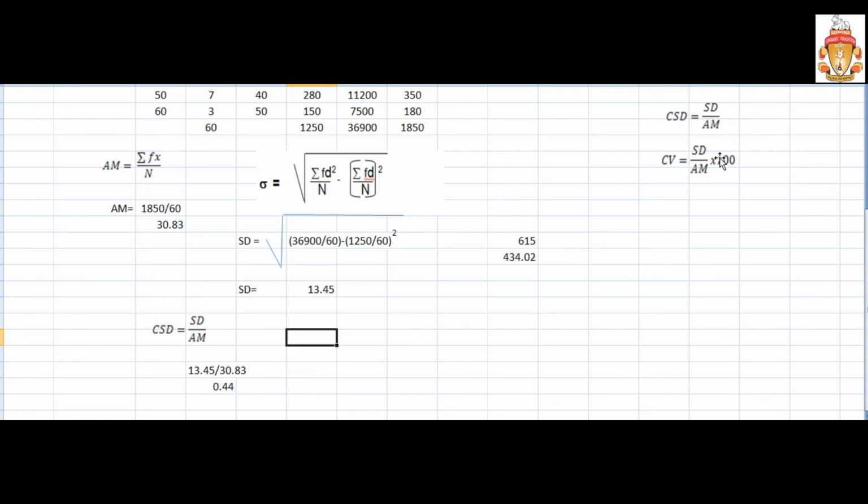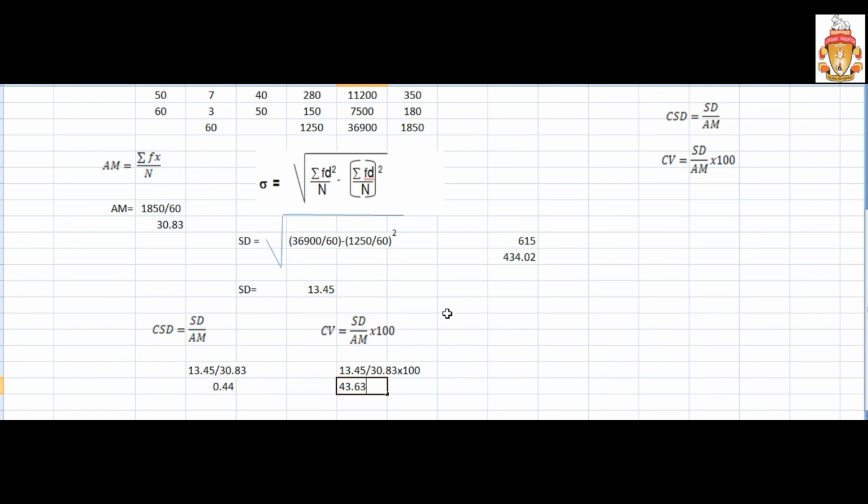And if you do the coefficient of variation, the formula is like this. It is not different, only you have to multiply, that is into 100. Now 13.45 is the standard deviation, divided by arithmetic mean 30.83, into 100, because into 100 is there in the formula. So now your answer is 43.63 rounded.